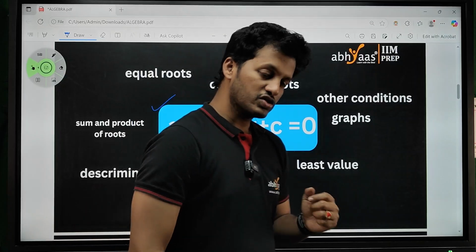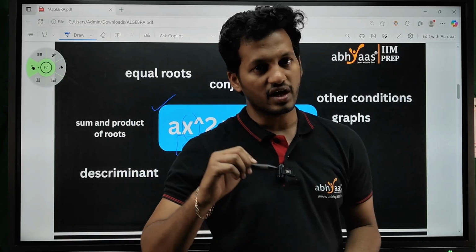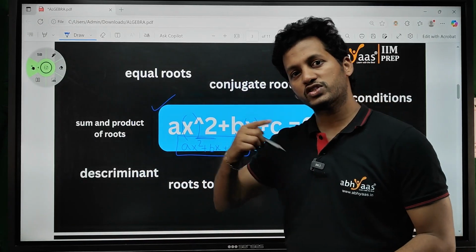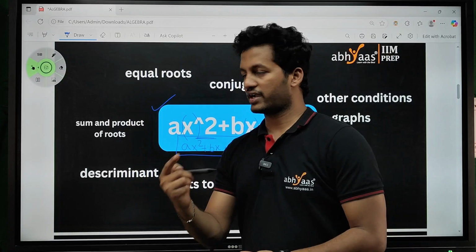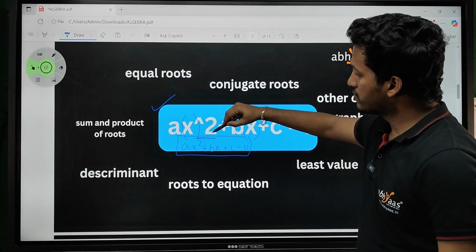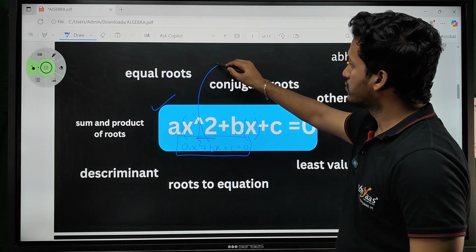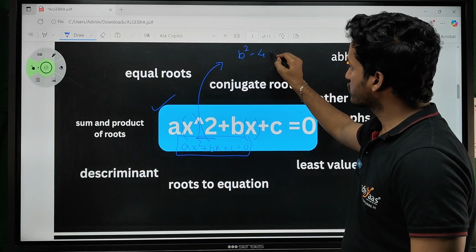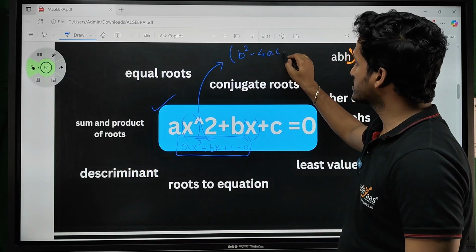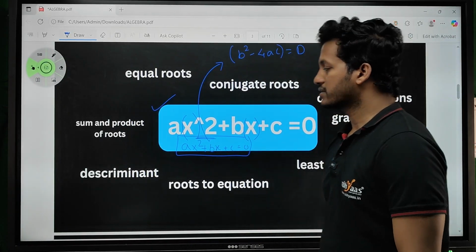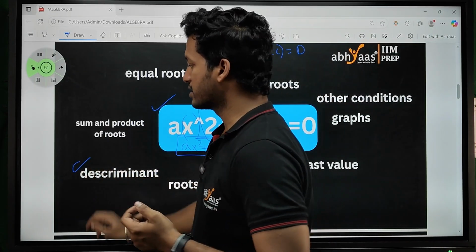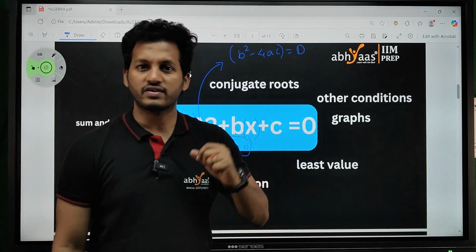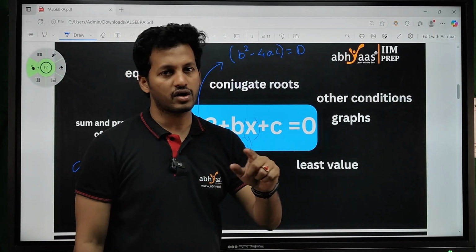We already know how to solve a quadratic equation. We have to check b square minus 4ac, which is called the discriminant. Okay, discriminant. If you find the value of the discriminant, we will get the roots.